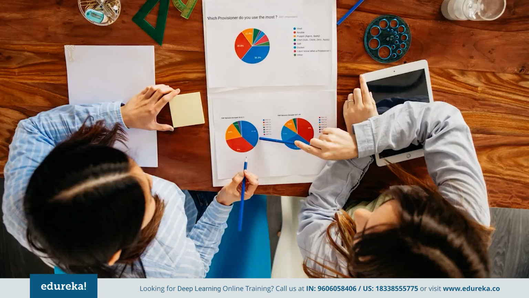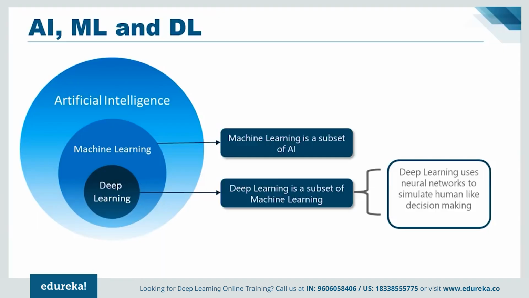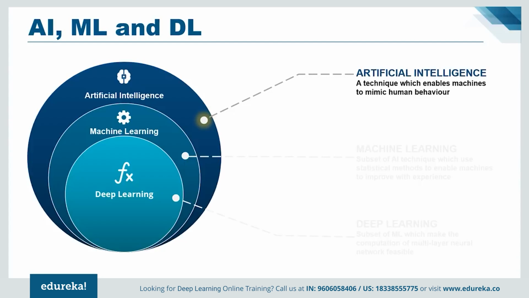Now, before talking about deep learning, one must understand its relationship with machine learning and artificial intelligence in terms of data science. If you have a look at the picture here, you can see that data science is the superset, and inside we have artificial intelligence, inside that we have machine learning, and inside that we have deep learning. Data science is an extraction of knowledge from data using different techniques and algorithms, whereas AI or artificial intelligence is a technique which enables machines to mimic human behavior.